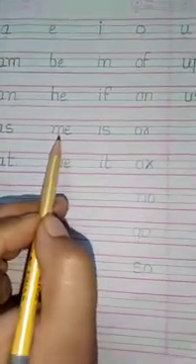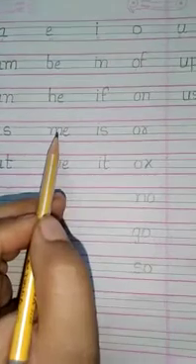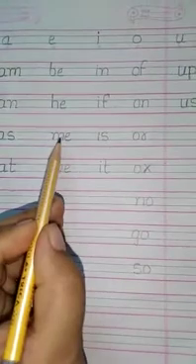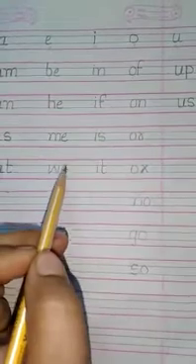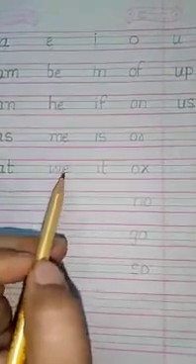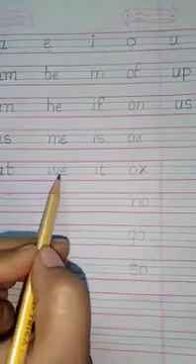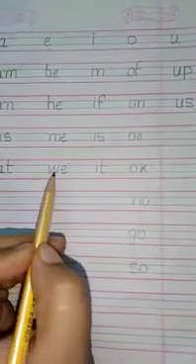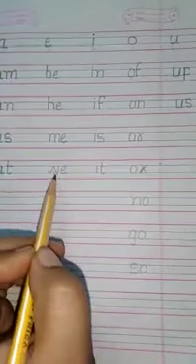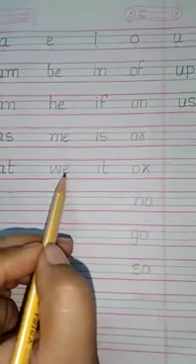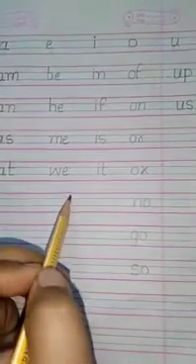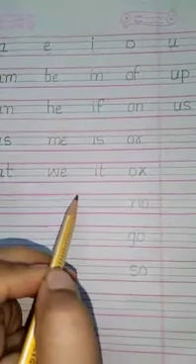Third one, M, E, me. The sound of this two-letter word is me. Then W, E, we. The sound of this two-letter word is we.